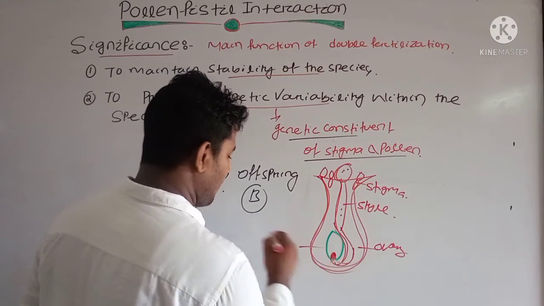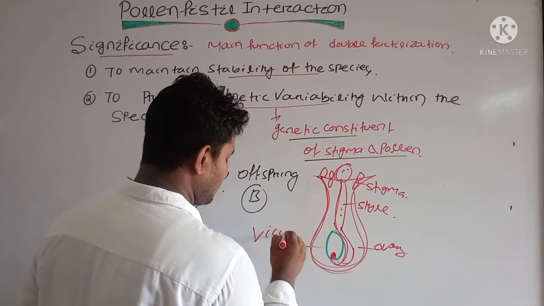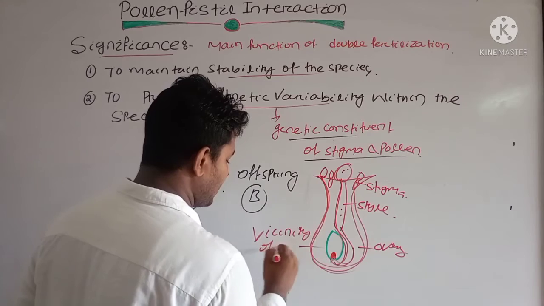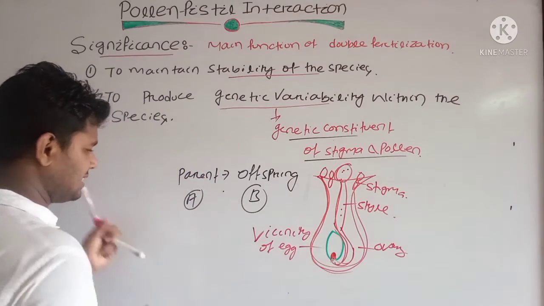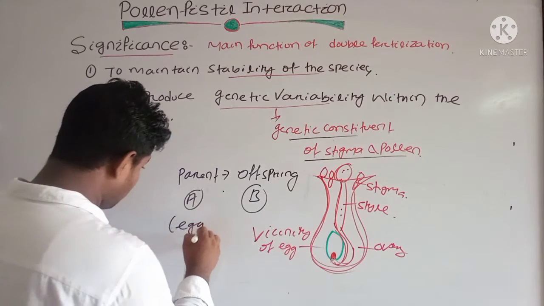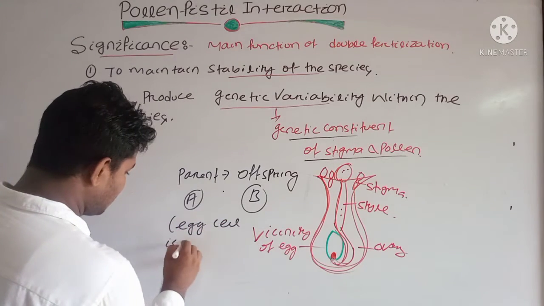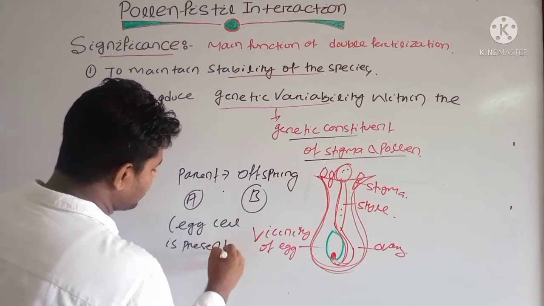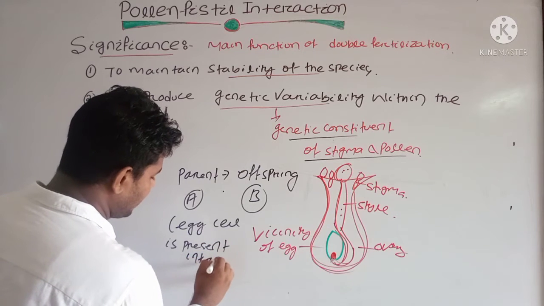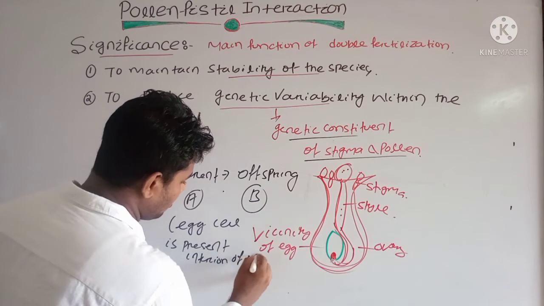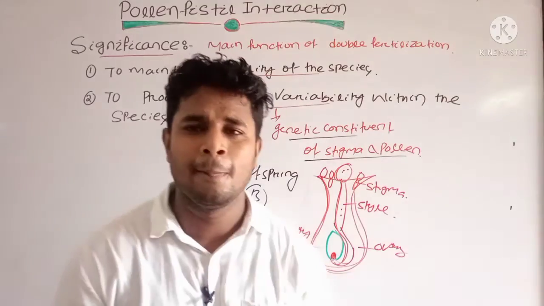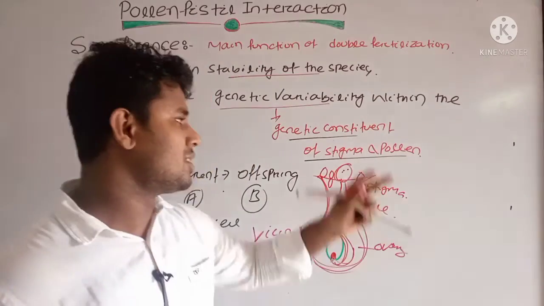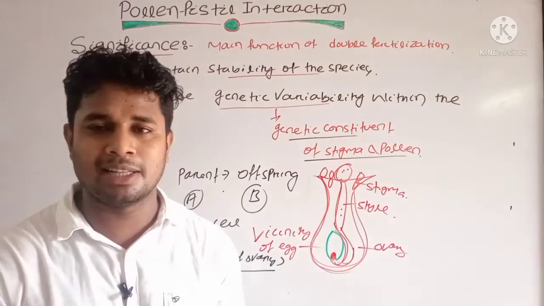The egg cell is present in the interior of the ovary. As it is present very deep in the ovary, different pollen grains fall on the surface and are naturally selected by the stigma.